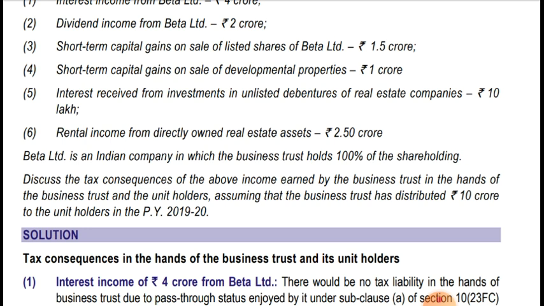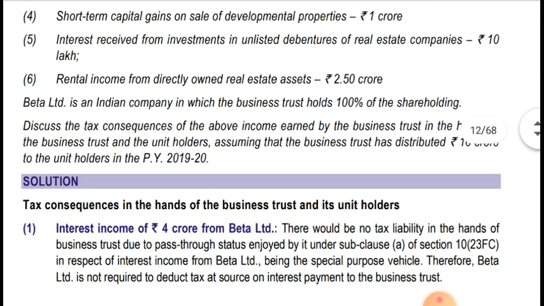We have to compute the income earned, and the tax consequence in the hands of the business trust as well as the unit holder, assuming that the business trust has distributed rupees 10 crores to the unit holder in the previous year 1920. So the business trust has distributed 10 crores in this case. Okay, so let's see the solution.